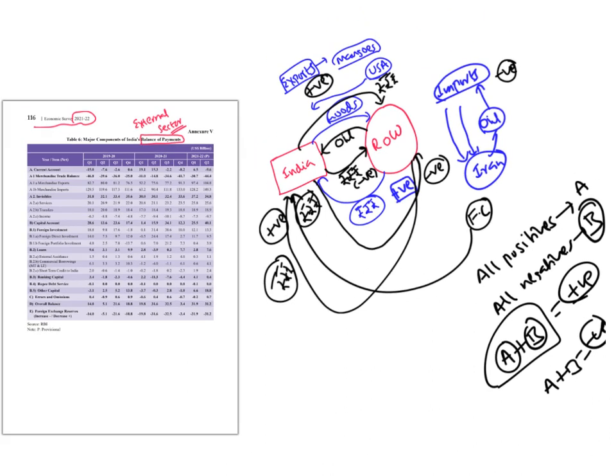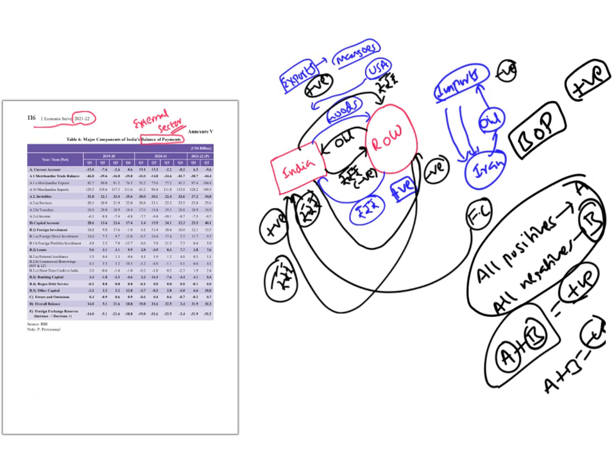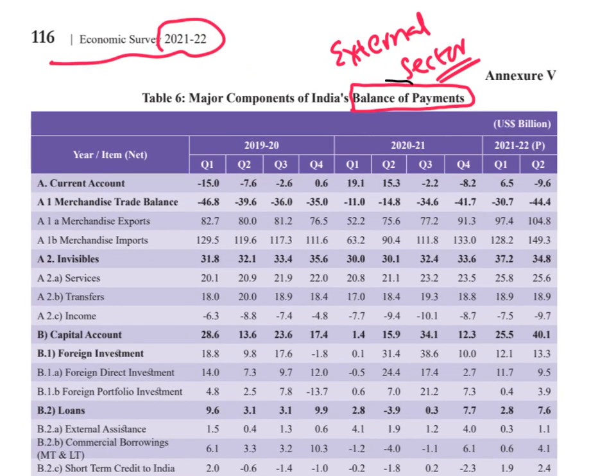So all positives and negatives together, we call it balance of payments. If it is positive, we say balance of payments is positive. If it is negative, we say balance of payments is negative. So everything is there in that word itself, balance of payments.